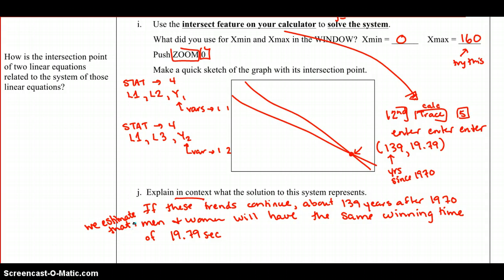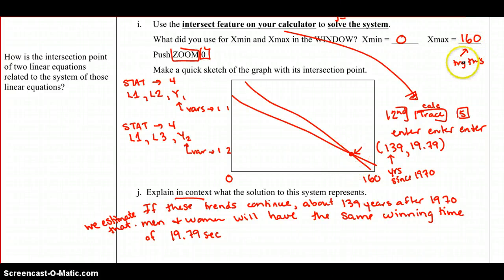So again, we've got our two equations. They both had negative slopes, slightly different slopes, so eventually they did need to intersect. Our x-axis here runs from 0 to 160. Remember, you do need to be able to see that intersection spot in the view screen before you can hit second trace 5. Had we tried 100, we wouldn't have quite seen it yet, and we would have had to make x-max a little bit bigger.